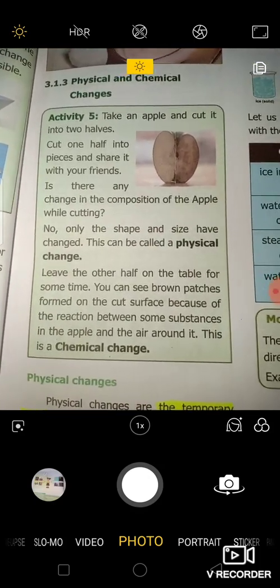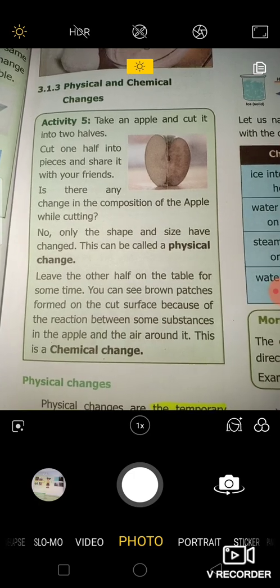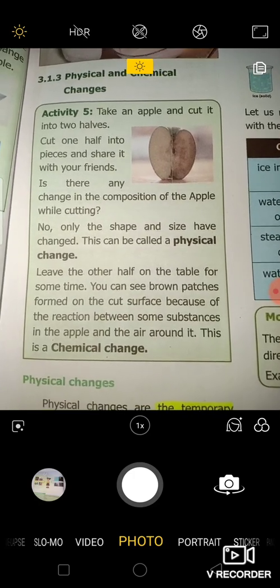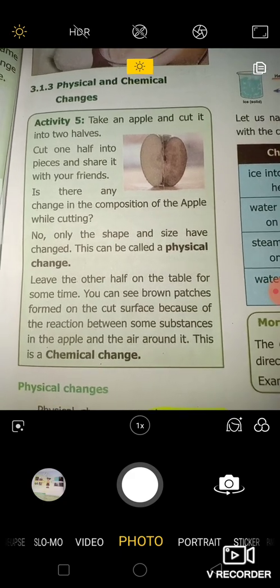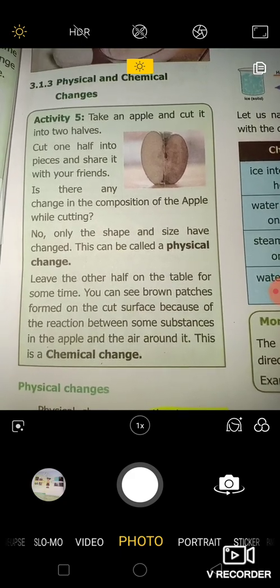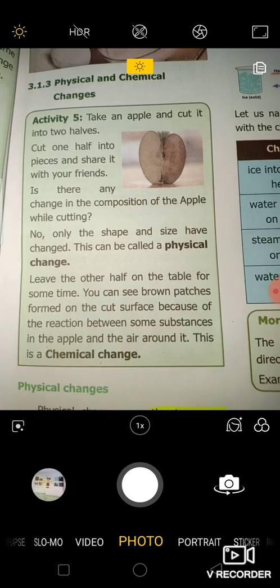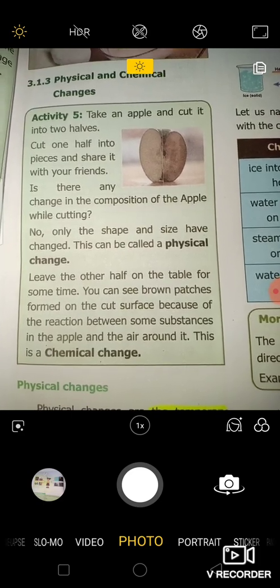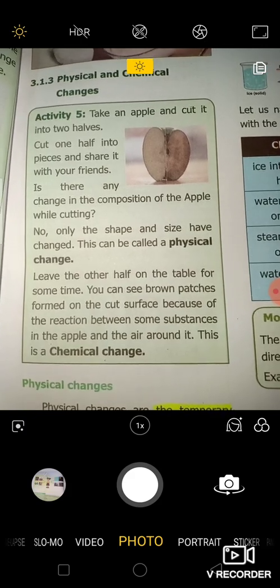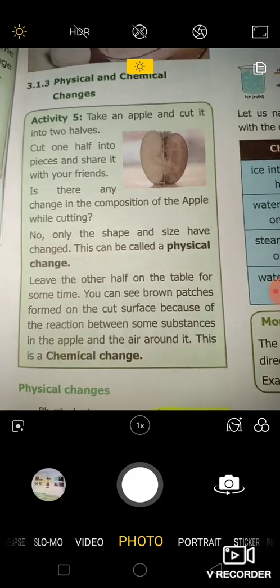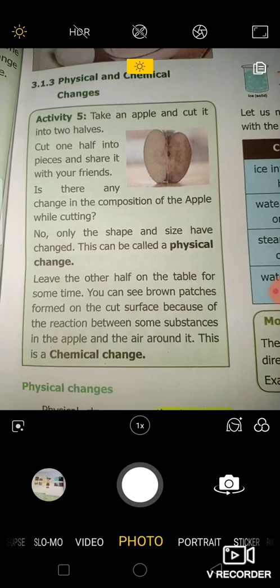They have shown an apple that was cut and its color changed. What is the meaning of this color change? Some enzymes will be there in the apple. So, it reacts with the air and its color is changed. Like the rusting of an iron nail. What happens? Its color also changes due to the reaction with air. So, these are all chemical changes.